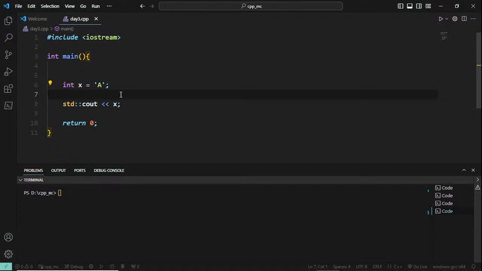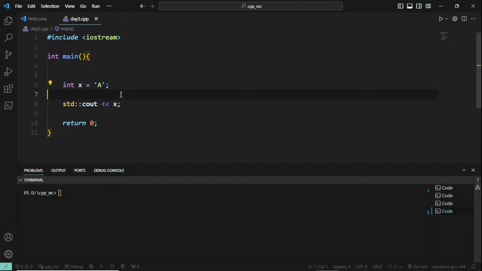ASCII means American Standard Code for Information Interchange. They have some respective numbers and their respective numerical value and the character. You have symbols and all the symbols will be integrated. No error will be coming.